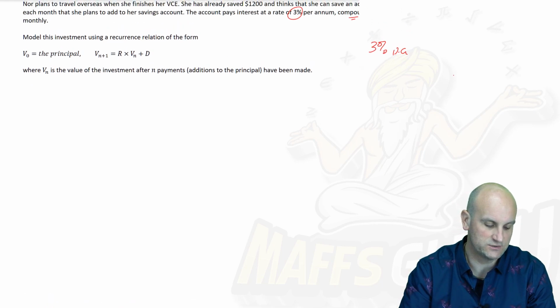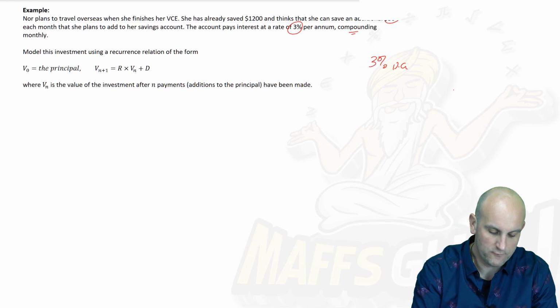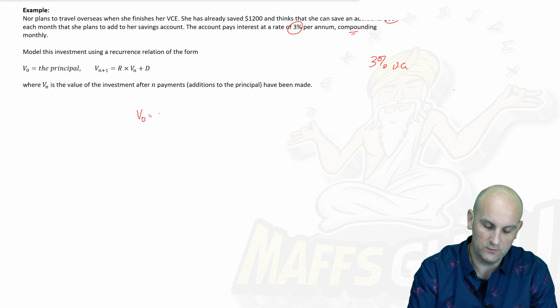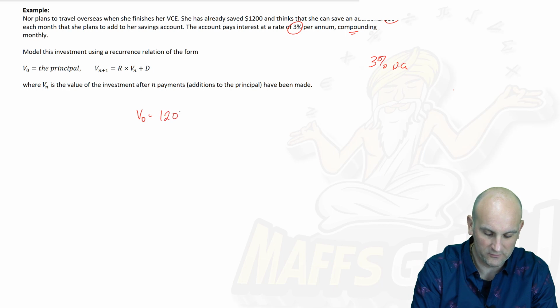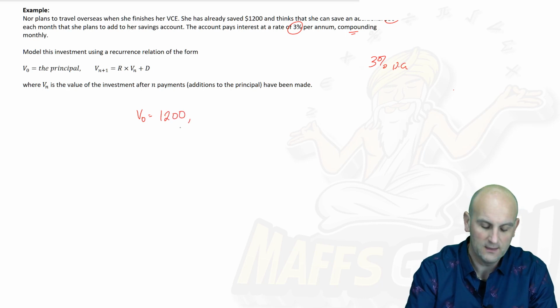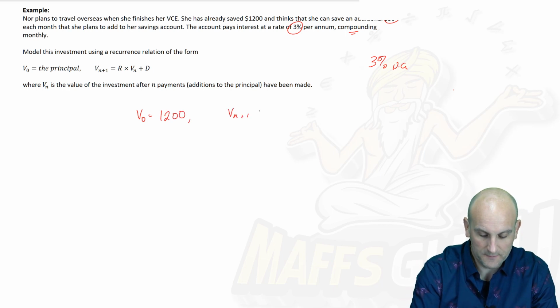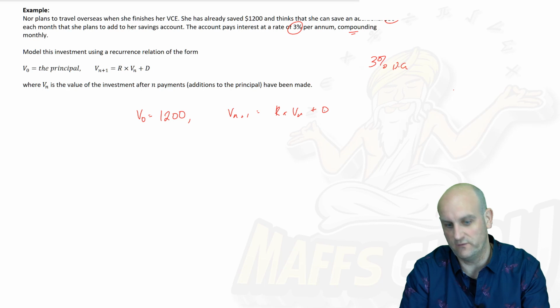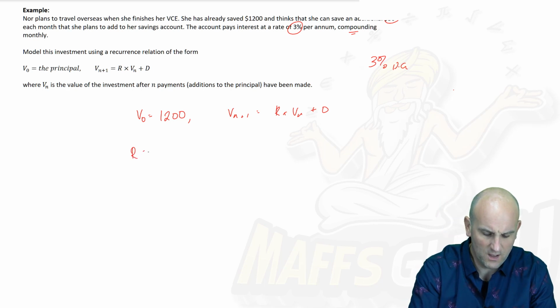So V0 is equal to our principal, and we knew that that was 1,200. I'm going to do a comma, and I know that V of N plus 1 is equal to R times V of N plus D. So the next thing we need to do is work out this value of R. So R is equal to 1 plus the little r over 100.